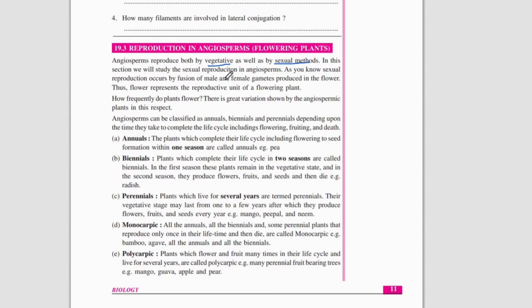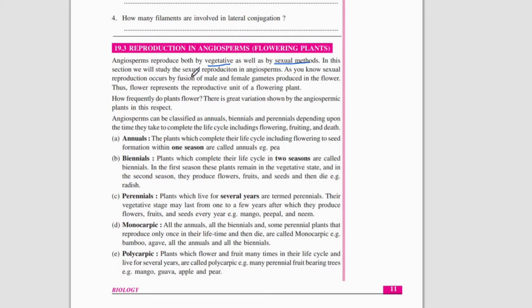We have already discussed the vegetative methods, like how budding happens. A small bud will come out from any vegetative part of the plant, and it will grow into an entire new plant, cut off from the parent plant. In those methods there is no recombination, there is no mixing of gametes, so the offspring produced will be exactly identical to the parent plant.